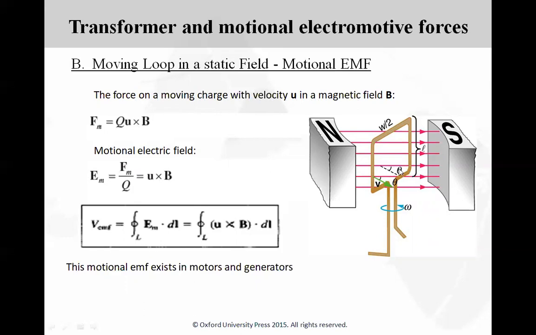Let us consider a scenario where the loop is continuously moving within the static field with a uniform velocity u. In that case, the V_EMF induced in the loop is the integral over a closed path of E dot dl. In place of E, we substitute u cross B, and therefore V_EMF will be equal to the integral over a closed path of u cross B dot dl. This motional EMF is normally observed in motors and generators.